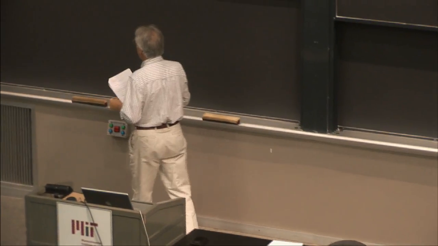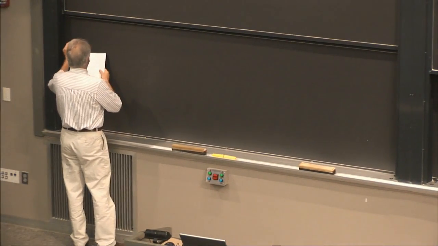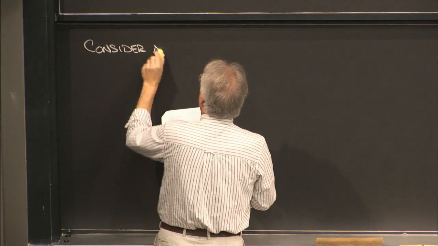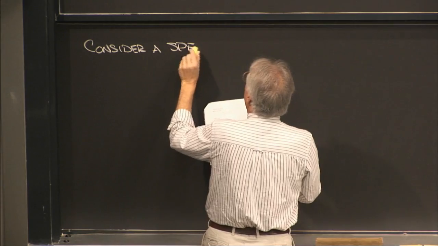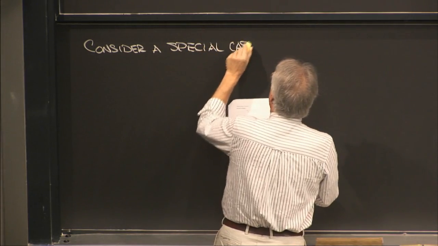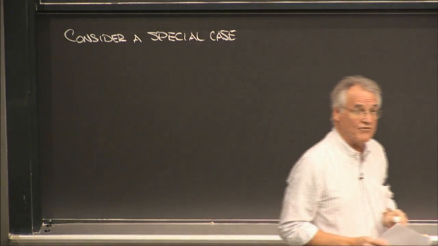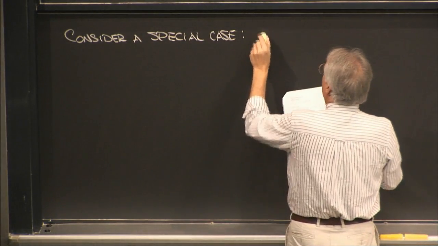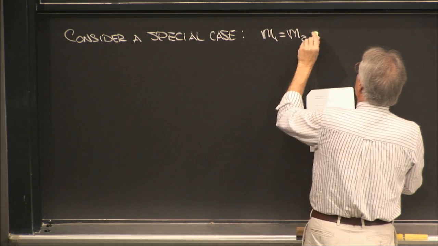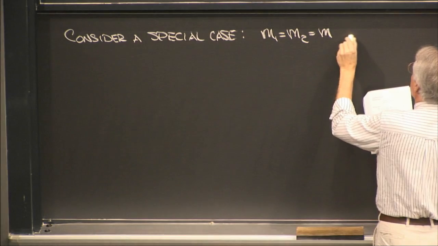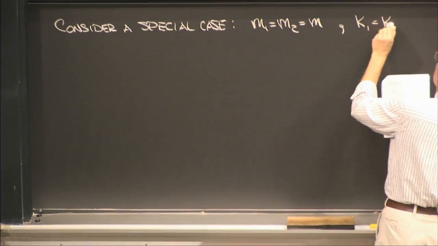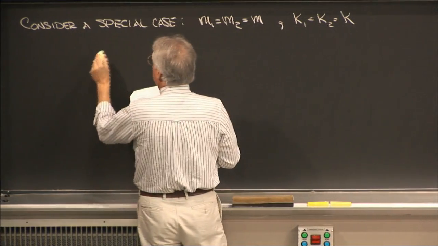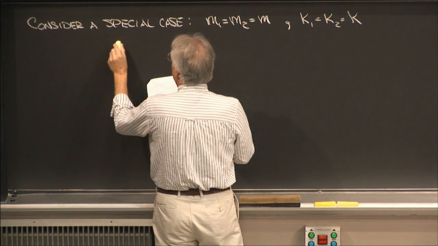what I would like to do for our example here is, because we're going to be doing some algebra, for the express purpose of simplifying the algebra, let me consider a special case where the masses are identical, and we can simply call them M, and similarly the springs are identical, and we'll simply call them K. At that point, these equations become simplified.